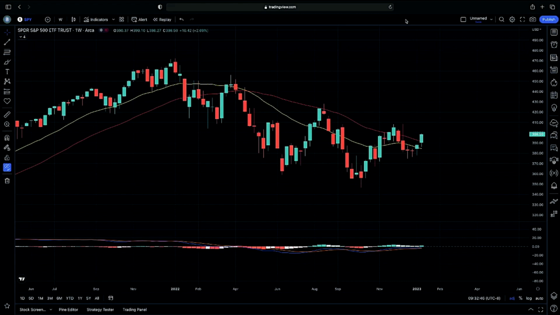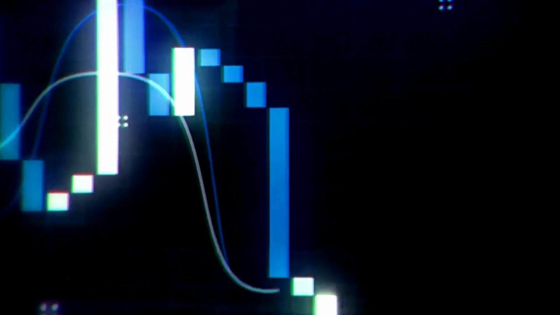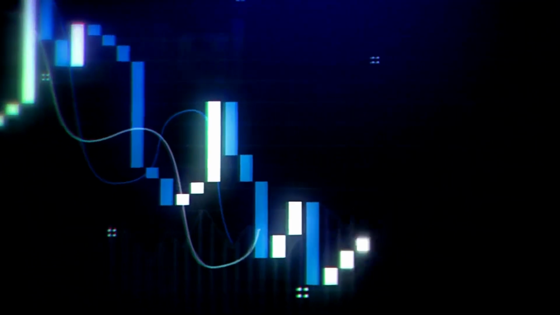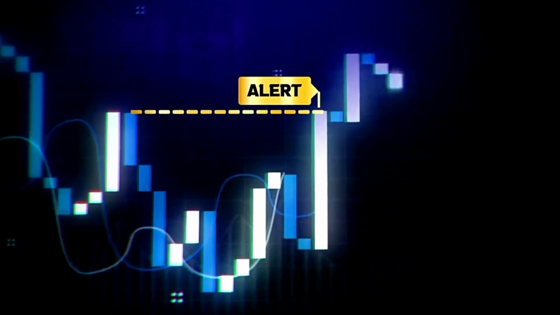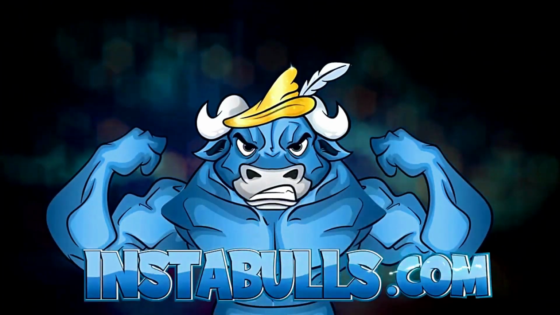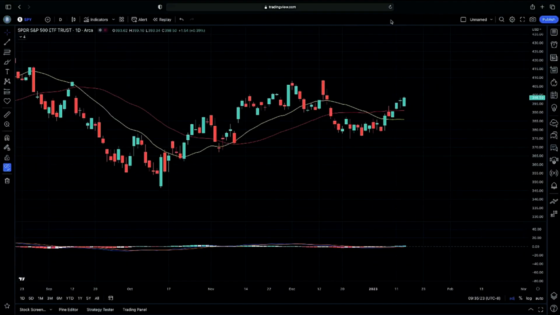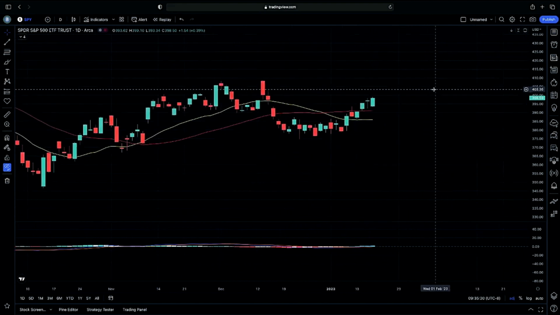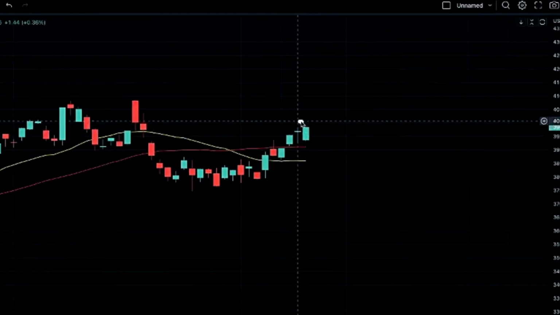Again, let's jump into this one. So jumping into the daily chart with you guys here, I'm going to go over the daily, the weekly, and the monthly chart so you guys can see each perspective. Again, closing our candle with the momentum candle to the upside above our 50-day moving average.